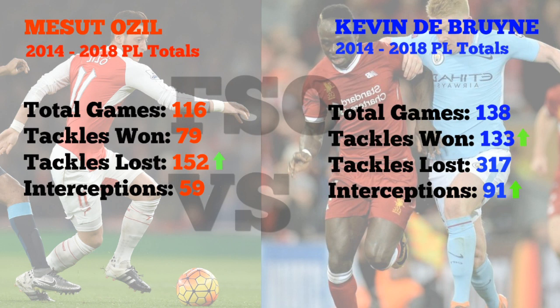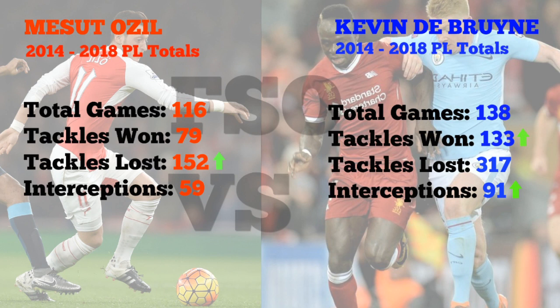So firstly, we will be looking at their defensive contribution. When we look at the defensive contribution, we can see that overall, in total games played, Mesut Ozil has played fewer games than Kevin De Bruyne, 116 compared to Kevin De Bruyne's 138. He's also made way fewer tackles and interceptions as well. The only thing he wins on is tackles lost, which probably is a reflection of the fact that he doesn't make that